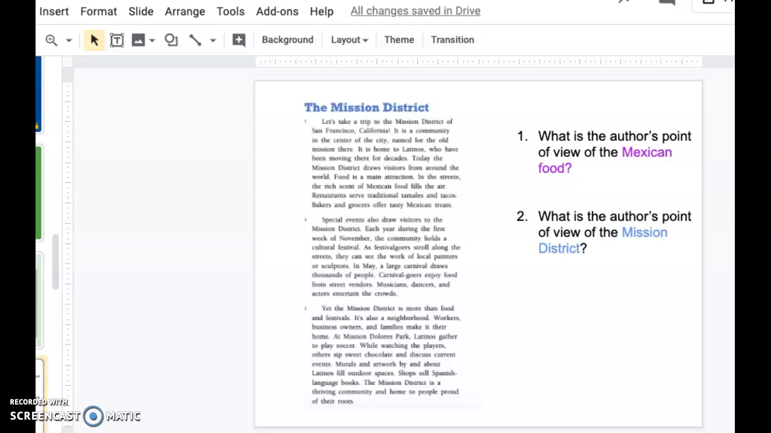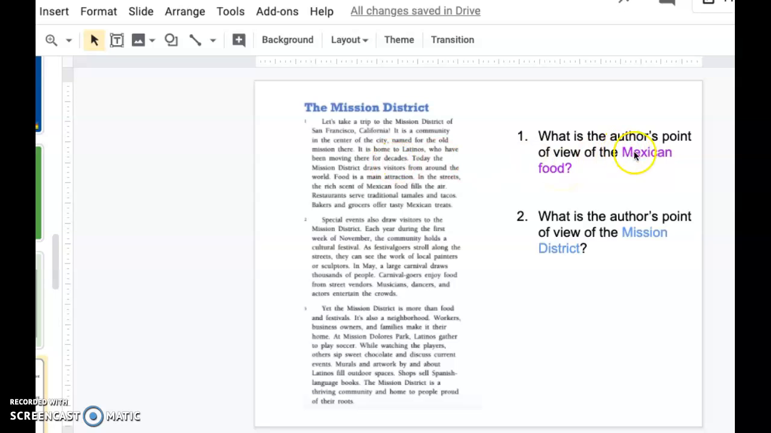Hey third graders! Today we're going to be finding the author's point of view and using text evidence to prove it. So I have two questions here that I'm going to have to find the answer for. What is the author's point of view of the Mexican food? And what is the author's point of view of the Mission District? Okay, so I've already read through this article once, and now I'm going to go back, and the first question I want to find the answer to is their point of view of Mexican food.